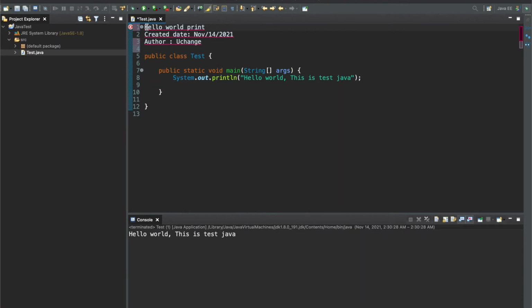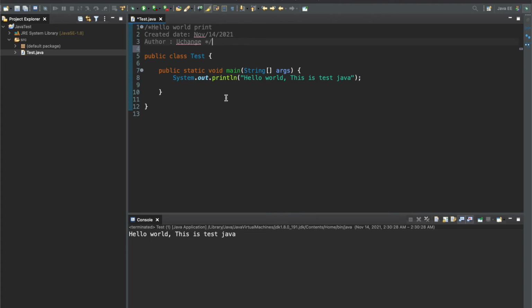Let's say I have a piece of code that I've written, and I want it to be block commented. So let's see this in action here. As stated earlier, I'll just give a forward slash asterisk at the beginning, and I'll give an asterisk and closing forward slash at the end. I did it here. As you can see, there is no error in the code, and it gets commented.